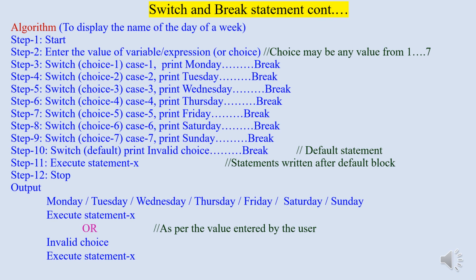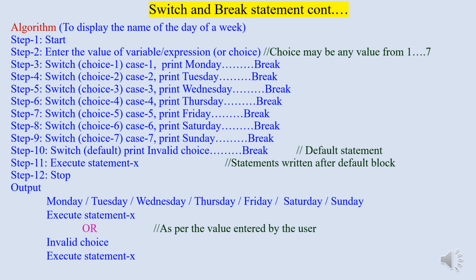To understand the switch and break statement, refer the algorithm that will print the name of the day of a week as per the choice entered by the user. As there are 7 days in a week, the value of the choice ranges from 1 to 7. Here, first user has to enter the value of the choice. Let the choice entered is 5.